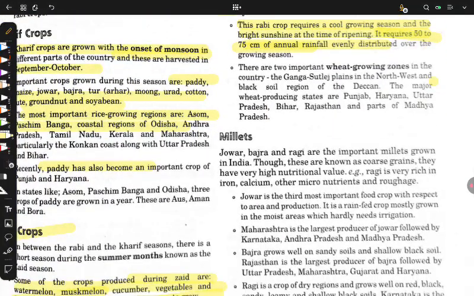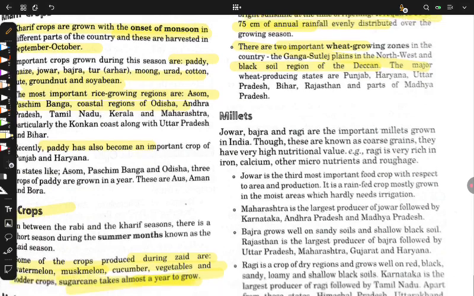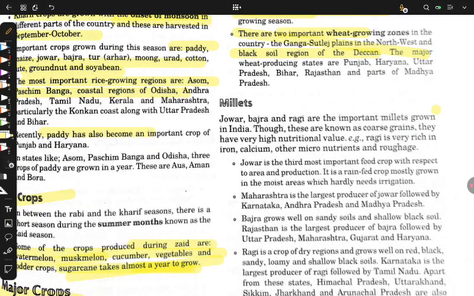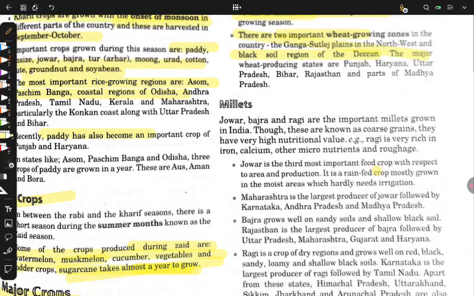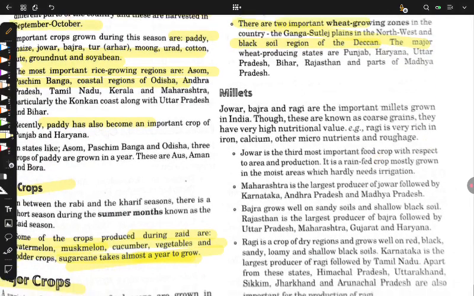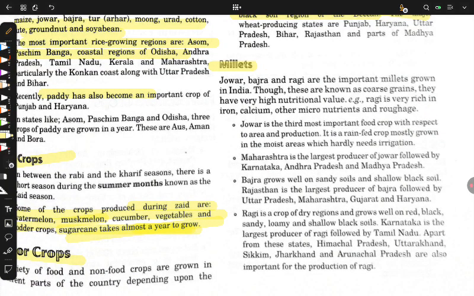Now it is a very important thing. It can come in your exam. There are two important wheat growing zones in the country: the Ganga-Satluj plain and the black soil region of the Deccan Plateau. Remember this. Just remember this. Now say it with me. First is the Ganga-Satluj plain, and second is the black soil region of the Deccan.